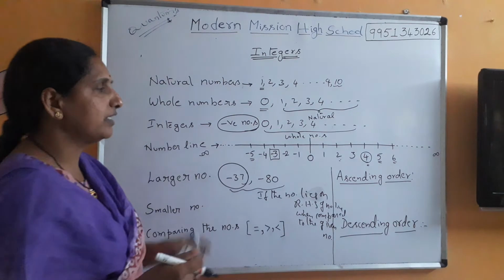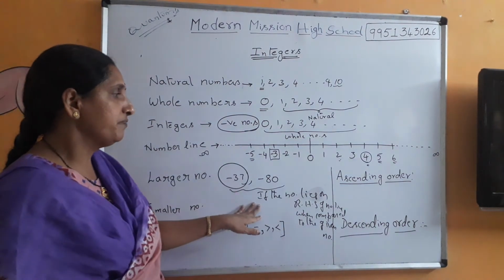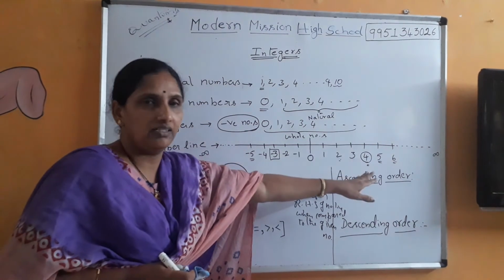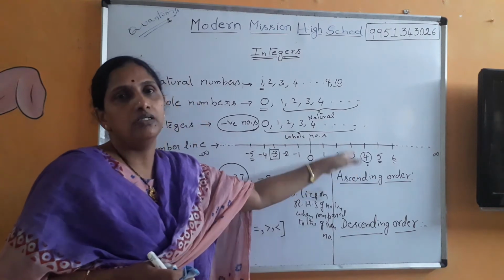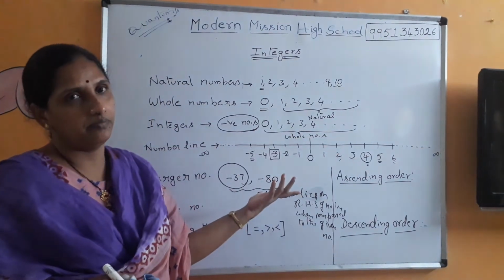You can also just write this down in your notebook. If the number lies on the right hand side when compared to the given number, that number is always larger.